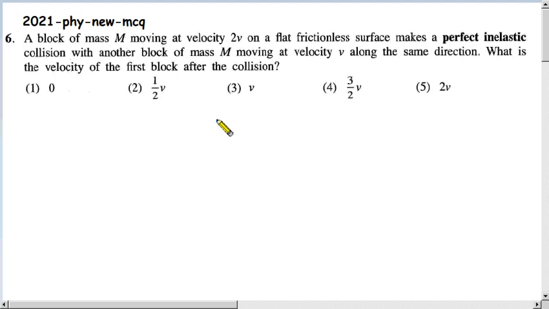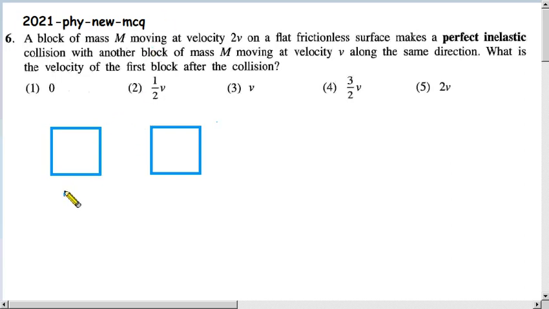So let us draw a little sketch to illustrate the story. There is a block whose mass is m, and the other one also has the same mass m.